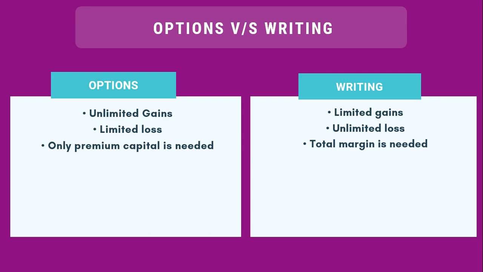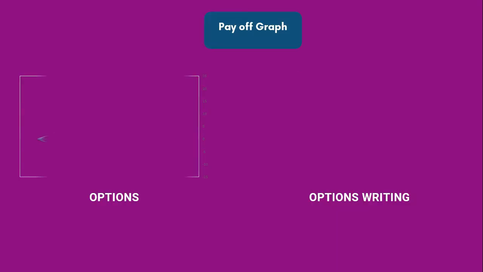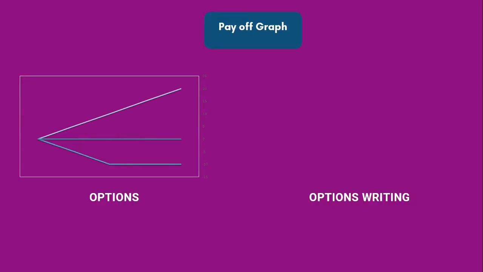Now if I want to represent options and writing graphically, I can do that. So the payoff graph of an option would be something like this. See here. Now let us say this y-axis represents profit and loss, gain and loss. So my gains can be absolutely unlimited, whereas loss in an option after a certain point would become limited. So let us say if my premium capital invested is 20,000, my maximum loss can be only 20,000. However, my profit can be 1 lakh, 2 lakh, 3 lakh, whatever it is, right?